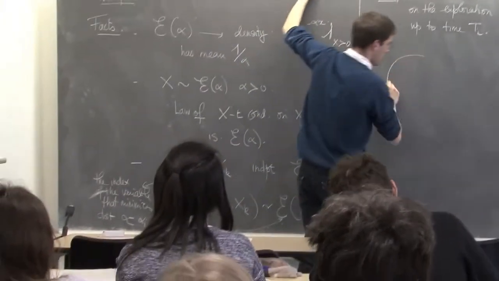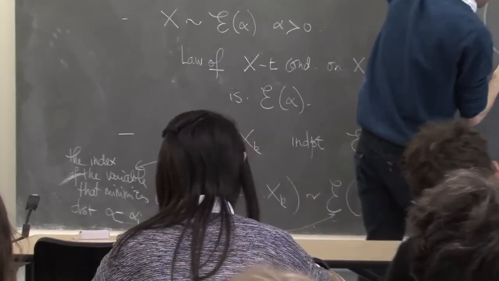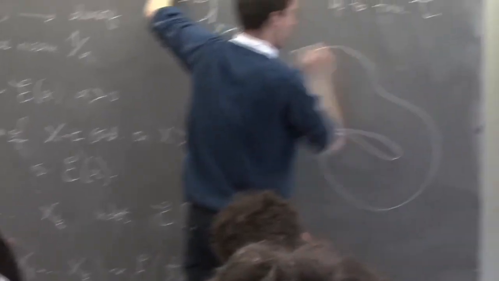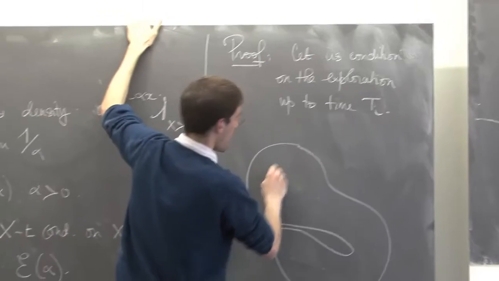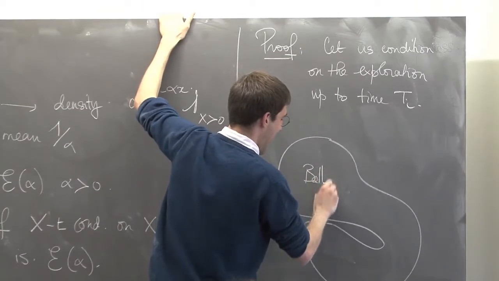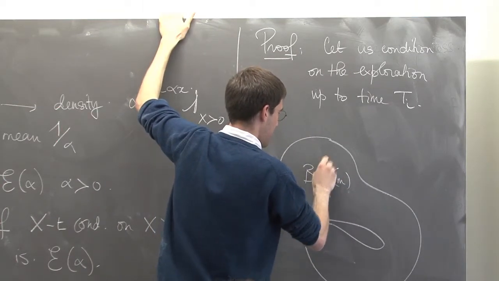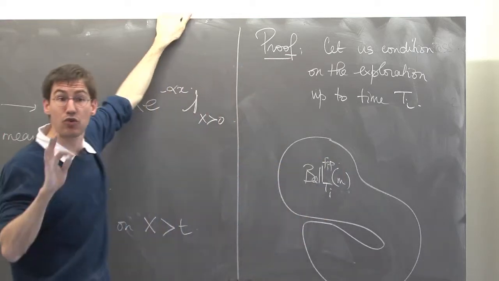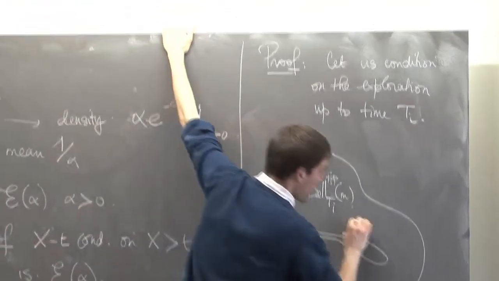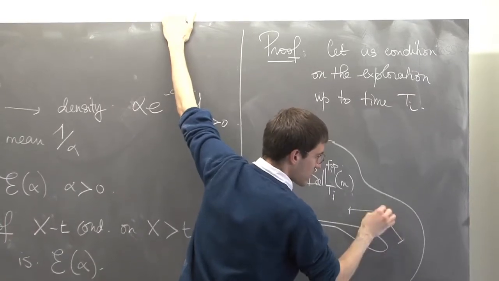So you know that you've got some submap, that's the submap ball Ti of the map, FPP. And you also know all the lengths of the edges which are inside.